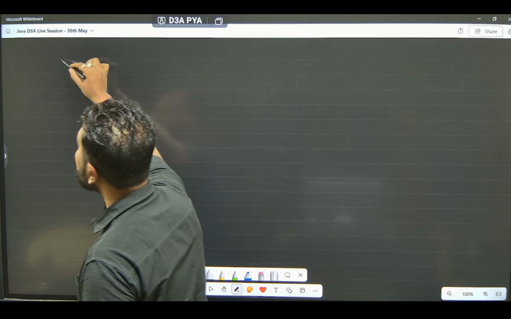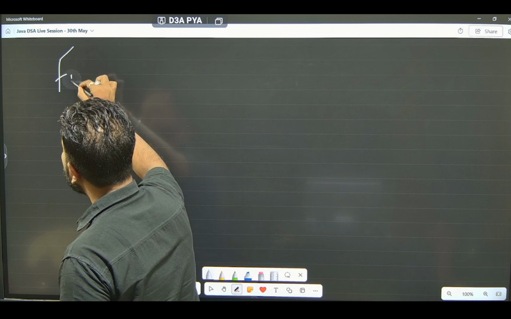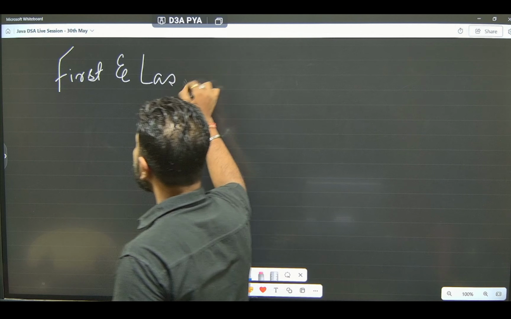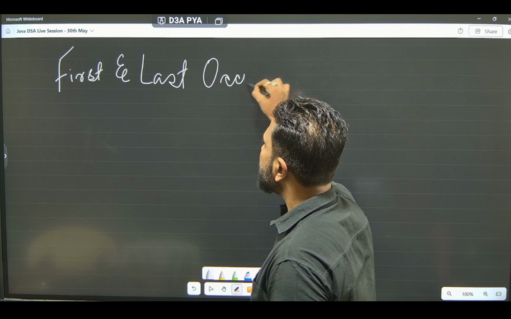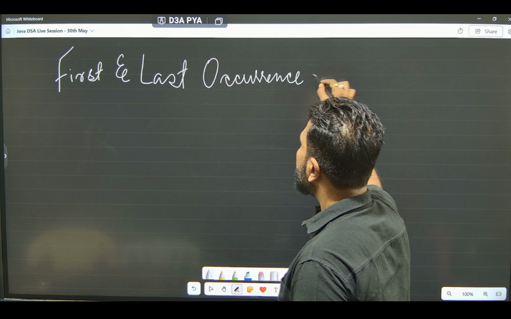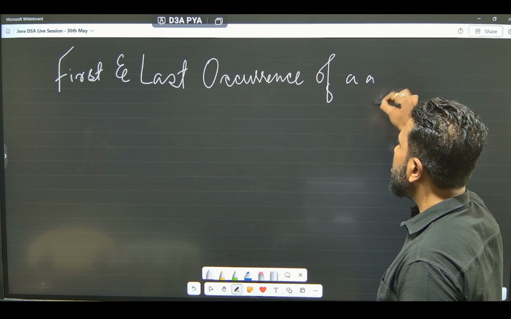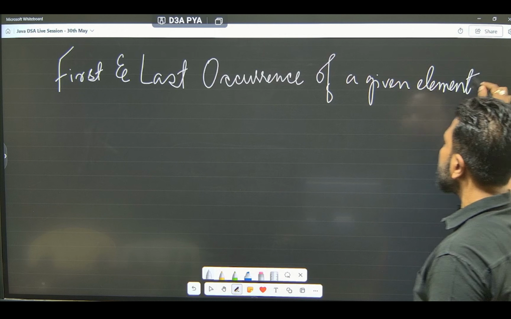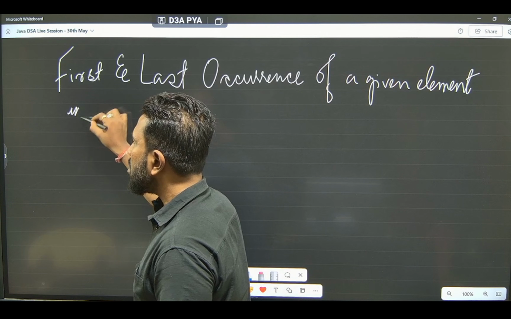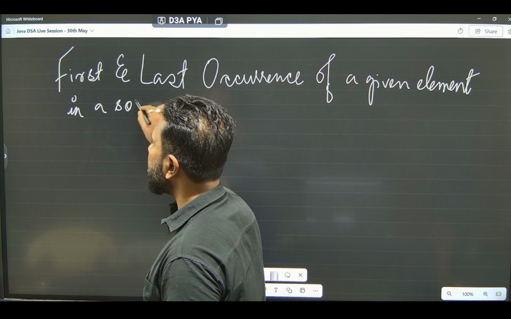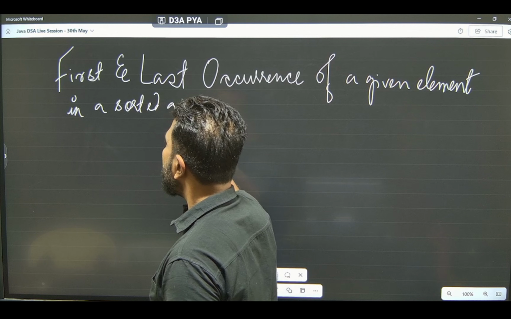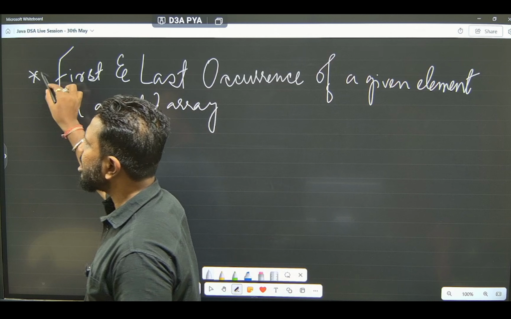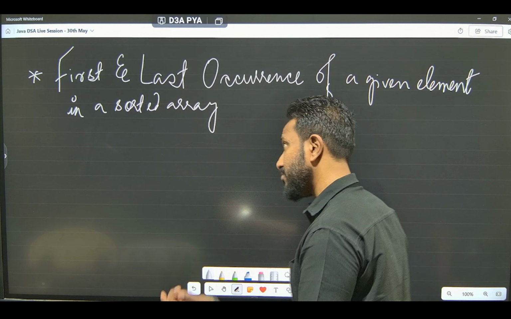As I said, the topic is first and last occurrence of a given element in a sorted array. Very interesting topic, very important topic as well for placements.